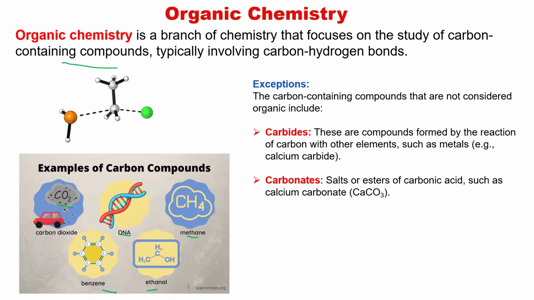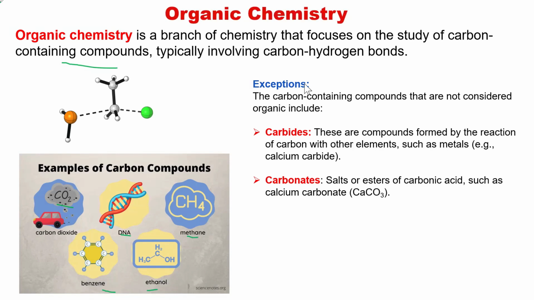Secondly, we have carbonates. Metallic carbonates, like calcium carbonate here, are considered inorganic, despite the fact that they have carbon in them.